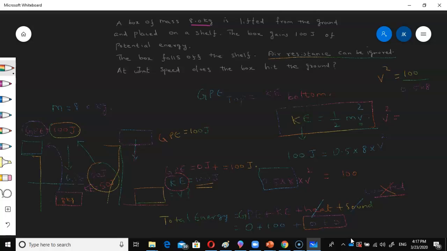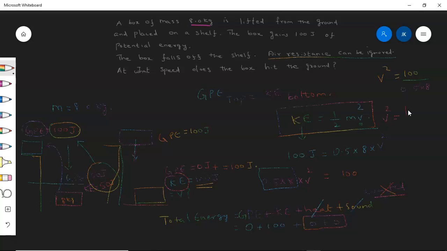So v square is equal to 100 divided by 4, so v square will be 25. Square root of 25 is 5 meter per second. So the speed of the box just before it hits the ground will be 5 meter per second.